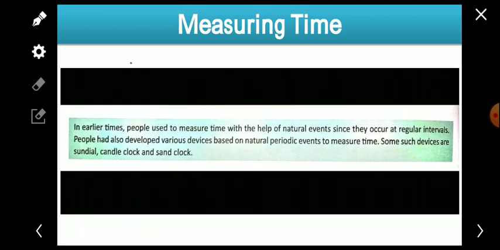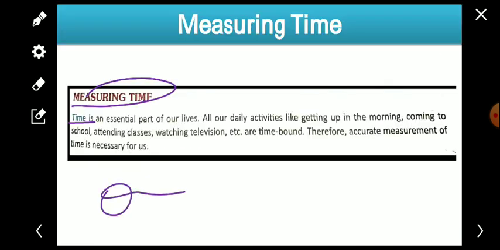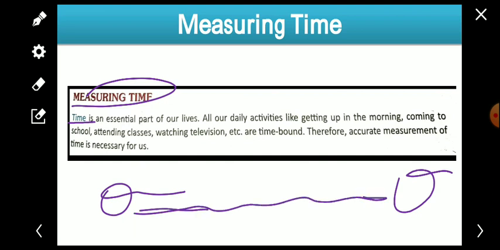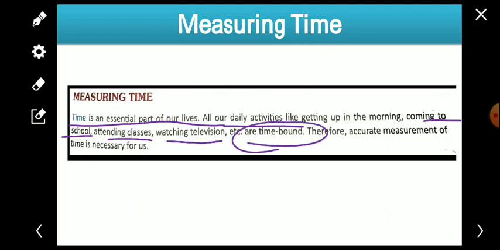Like this, an event has happened now, and after some time another event happens. Whatever gap is there between both the events, that gap is known as time. So time is an essential part of our lives. All our daily activities, like getting up in the morning, coming to school, attending classes, watching television, etc., are time bound.